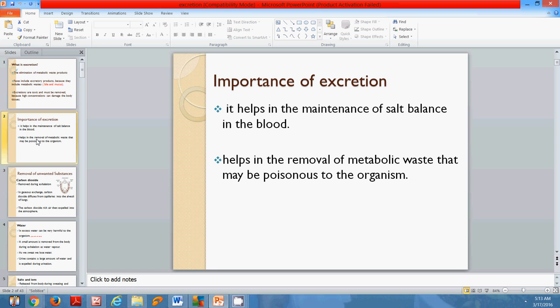Moving on to the importance of excretion, it helps in the maintenance of salt balance in the blood. So once excretion is taking place, the amount of salt in the blood can be balanced. It helps in the removal of metabolic waste that may be poisonous to the organism or that particular living thing.